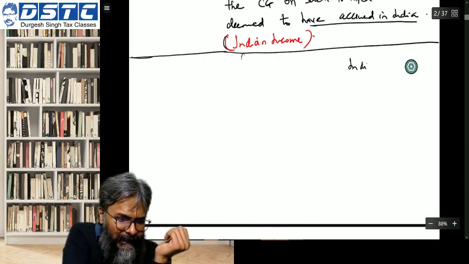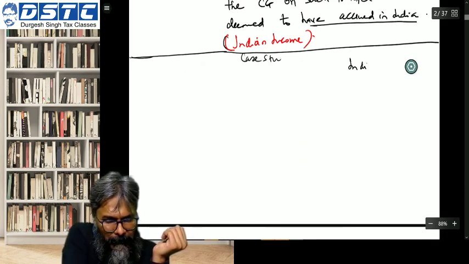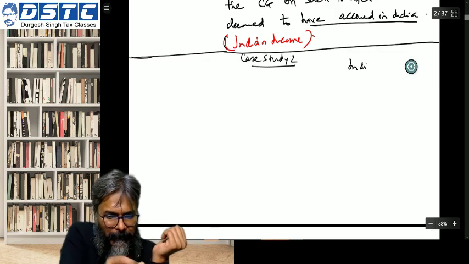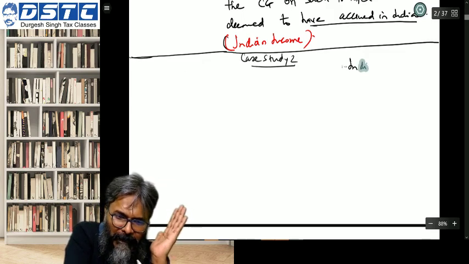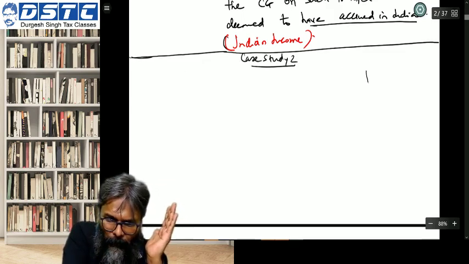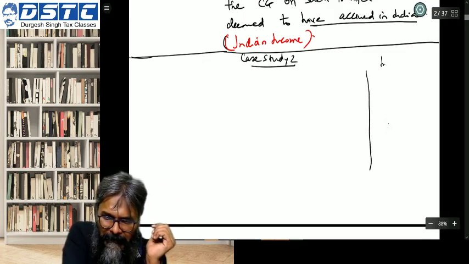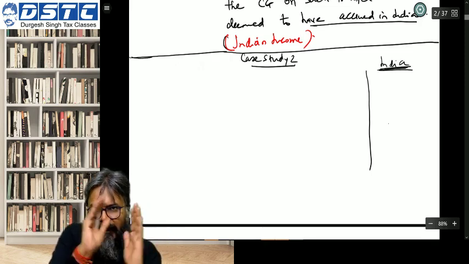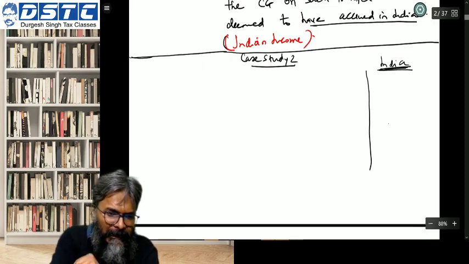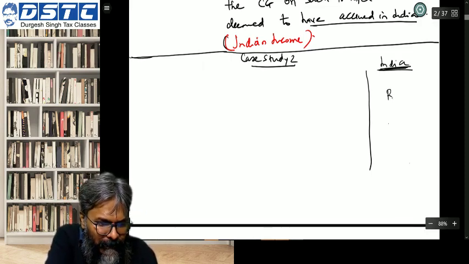You can write this as case study 2. Restrict whatever I am teaching you over here. Don't stretch it, because beyond that there is final CA theory which comes into the picture. We will restrict only to what is covered in Inter CA. So, RIL shares.